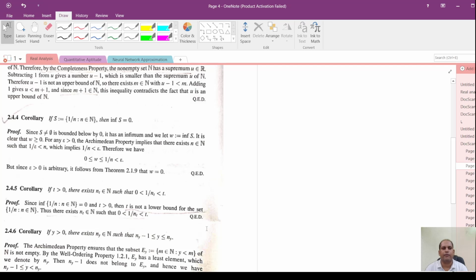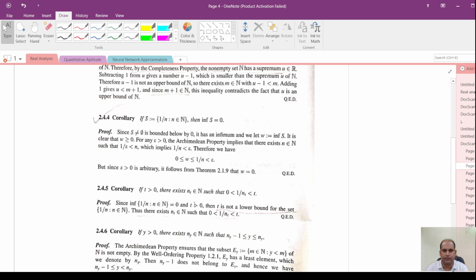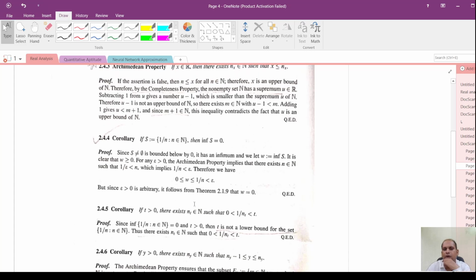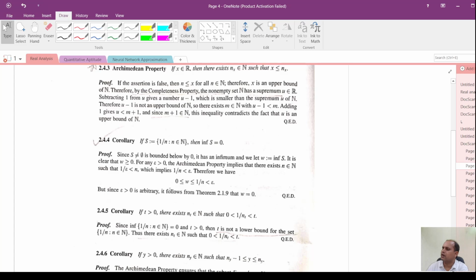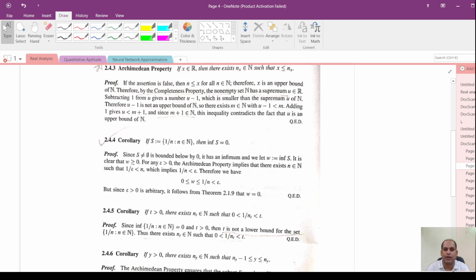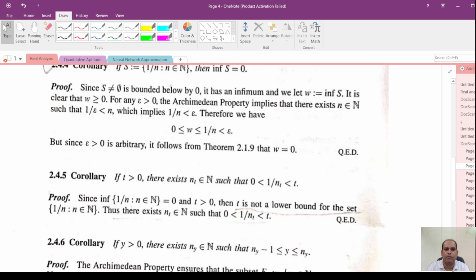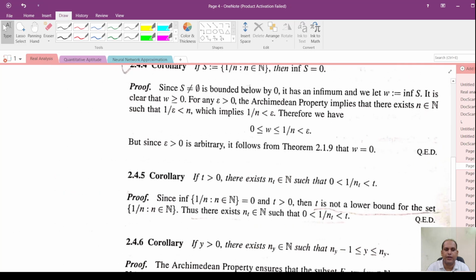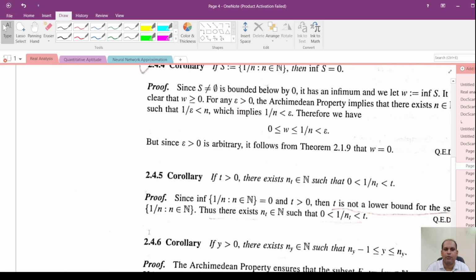Let us do Corollary 2.4.4. Before doing this one, we can do it using the Archimedean property of real numbers. For that, I need to recall the statement of the Archimedean property of real numbers.